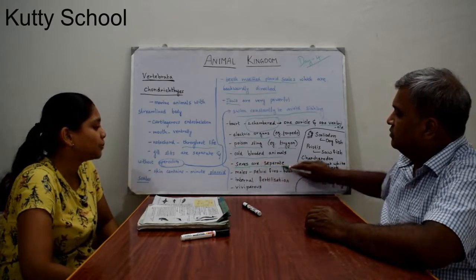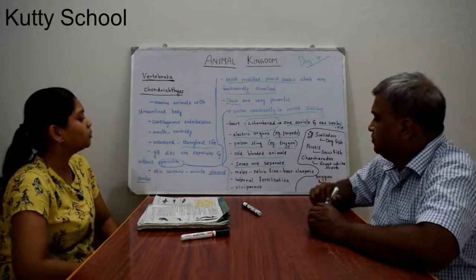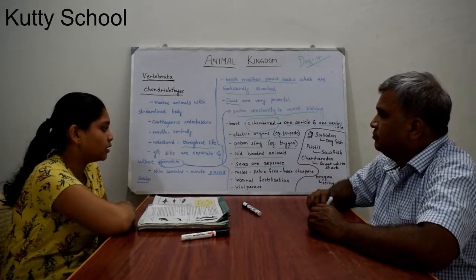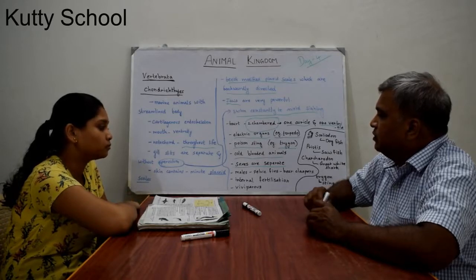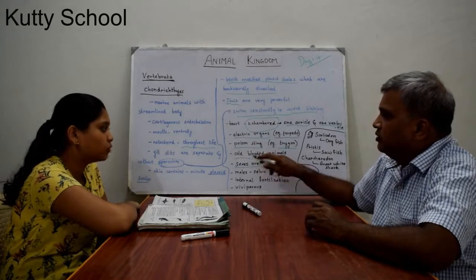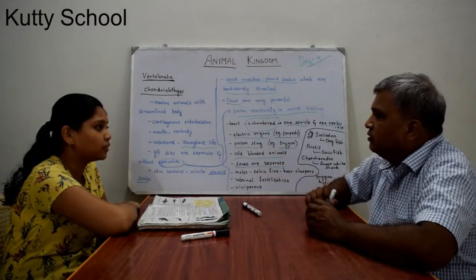Sexes are separate in these organisms. Cold-blooded animals are those that can change their body temperature according to the environment. That's why they are called cold-blooded, or poikilotherms.